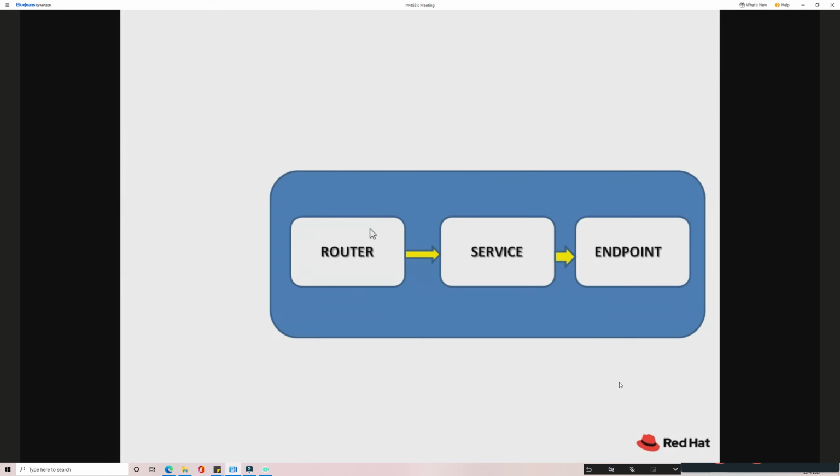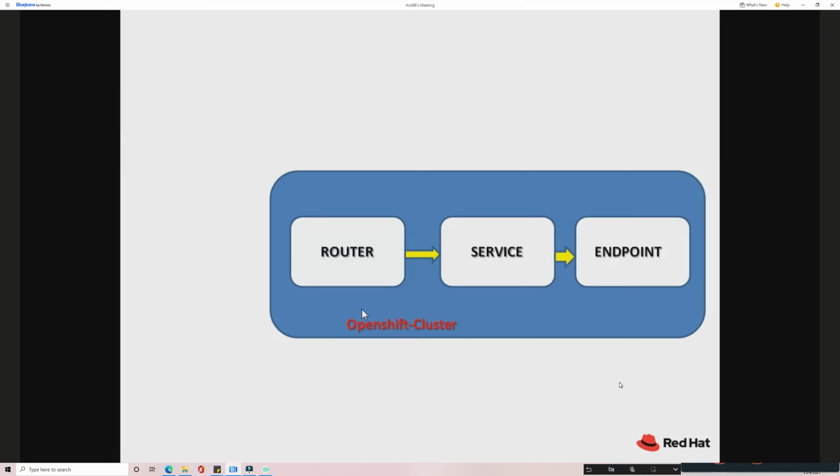If both the router as well as the endpoint are acting together, so the router is acting as one TLS server, and the endpoint is acting as another, second TLS server, then we have a third method. So depending on which is acting as a TLS server, we have three different methods.